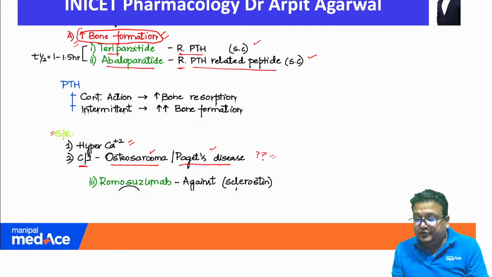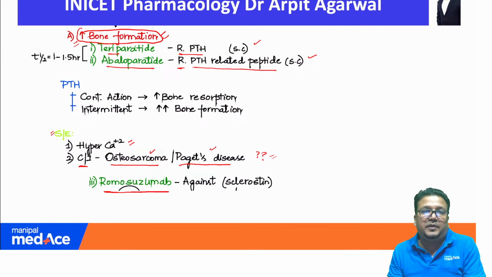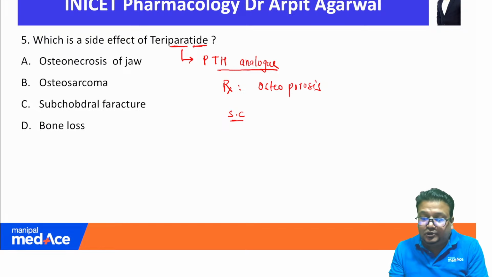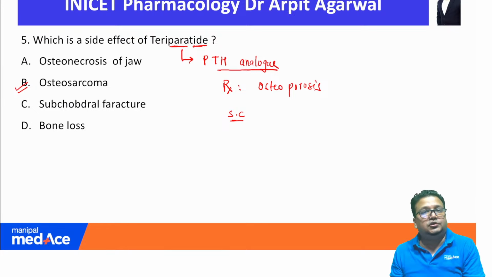The third drug, also related to increase in bone formation, is an antibody called romosozumab. Only these points are mentioned in my notes, and from these points all questions asked related to bone formation can be answered. So what is the side effect of teriparatide? I hope now it is clear: osteosarcoma. In any patient with a history of osteosarcoma, teriparatide is absolutely contraindicated.